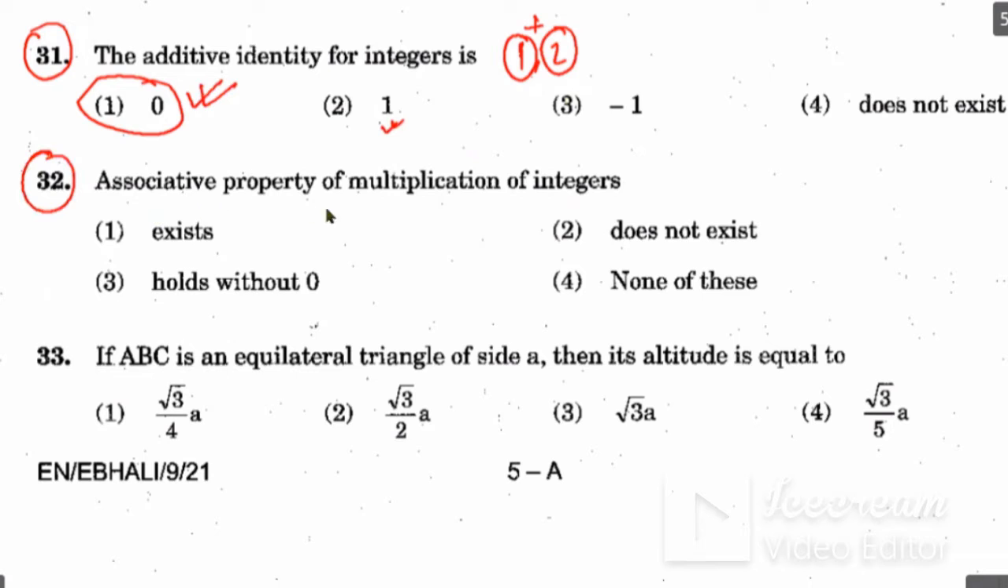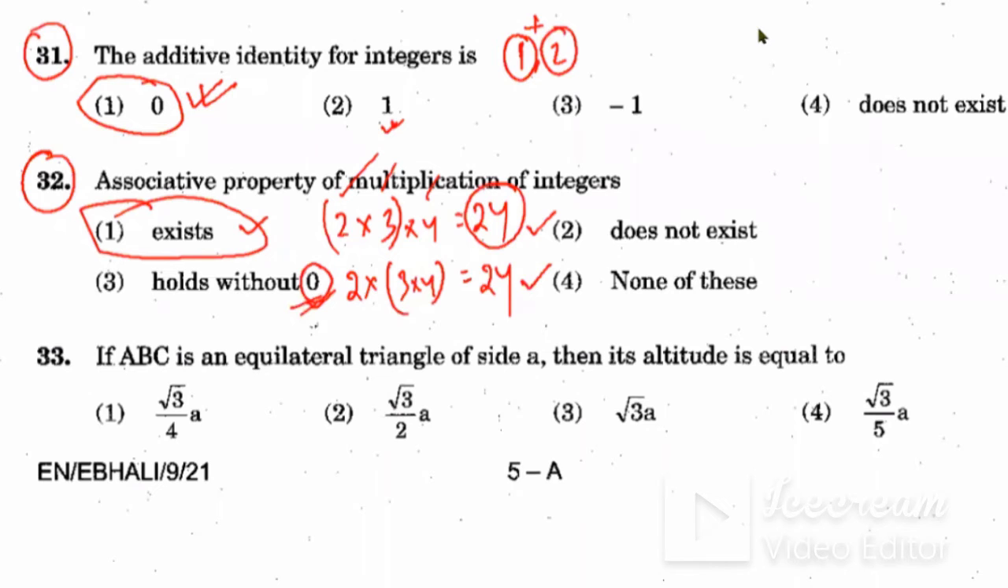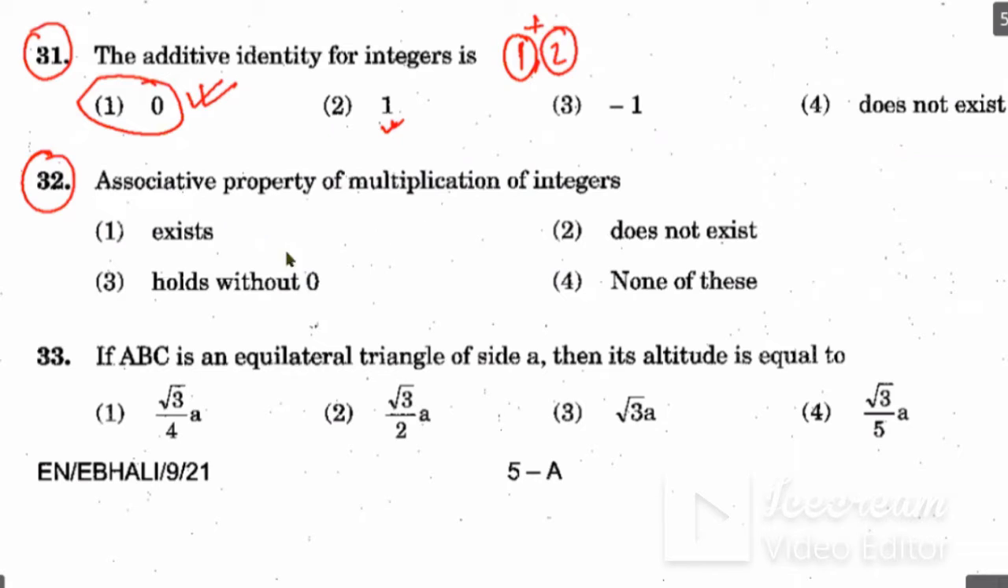Now we will see question number 32, associative property of multiplication of integers. As you know, what is associative property? So the options are: it exists for the multiplication of integers, it does not exist, it holds without 0, meaning the associative property is there but excluding 0, because 0 is also an integer. And the fourth answer is none of these.